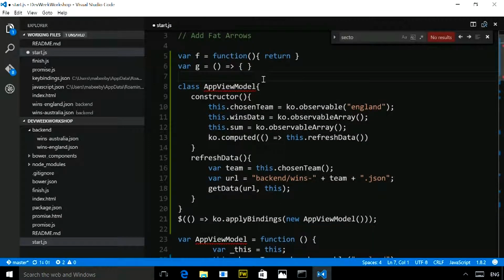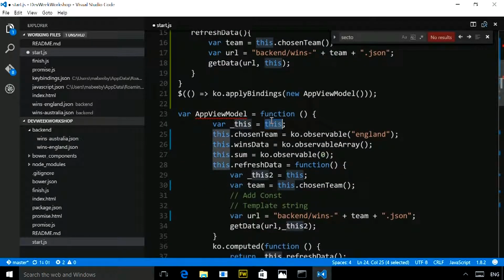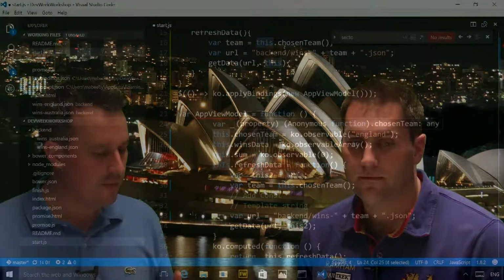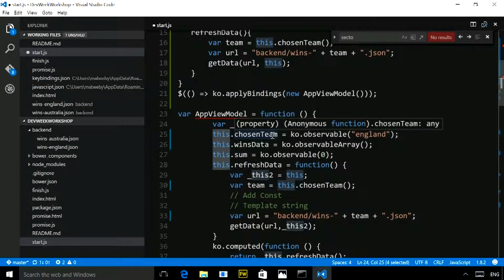The other thing it does is in JavaScript, you have this concept of this, which means like in C#, if you're writing a class, this references the class that it's in. So this dot and then the property name. Now it's similar in JavaScript. So this dot chosen team is going to be the property of that JavaScript object. But this can change depending on how the function's invoked, which can be quite confusing.